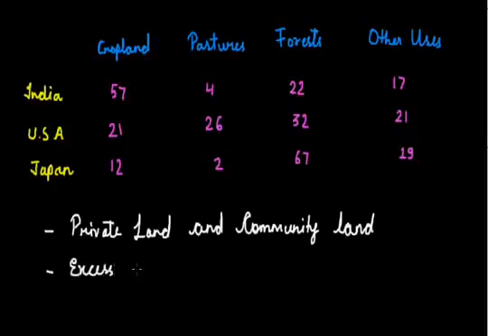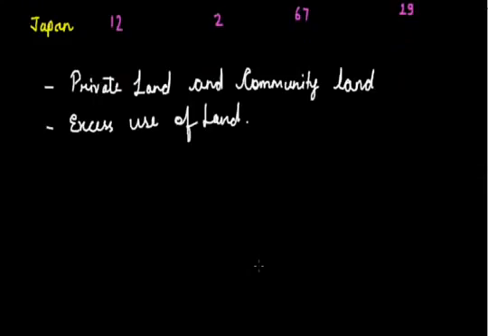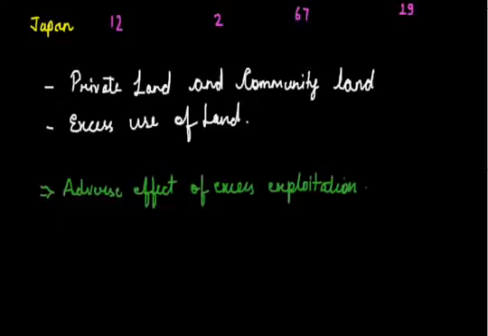With the excess use of land, we have found a lot of adverse effects on land also. Now, what are the adverse effects that the land is facing because of the excess use? The distribution of land is uneven, so the use could not be done in a proper manner. If the distribution is even, then we can say that the use can be in a very proper manner. But here the distribution of land into different uses is very uneven, so this uneven distribution is causing a lot of adverse effect on the use of land.